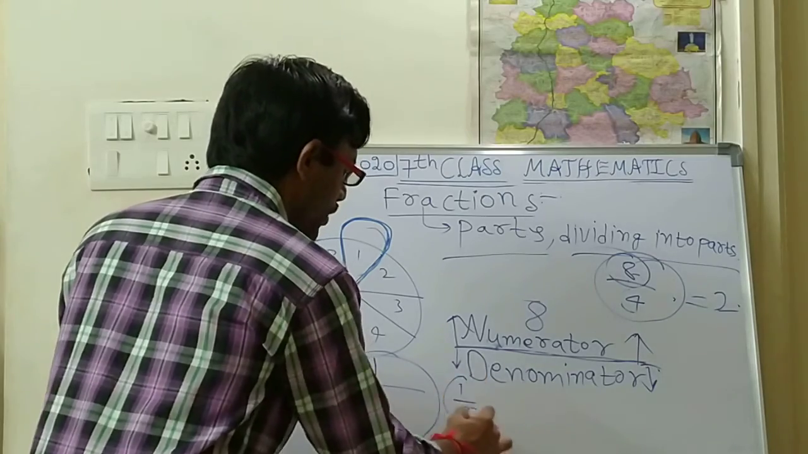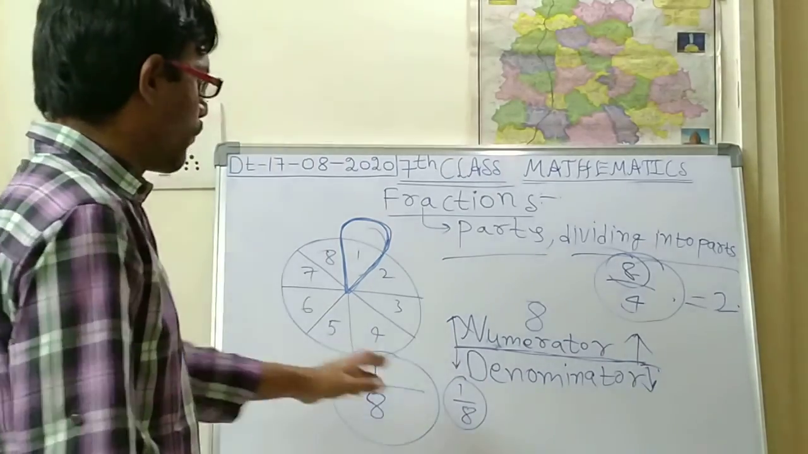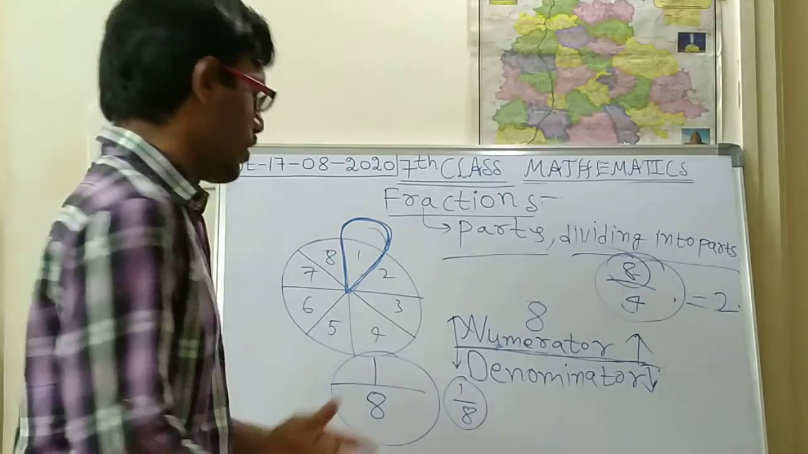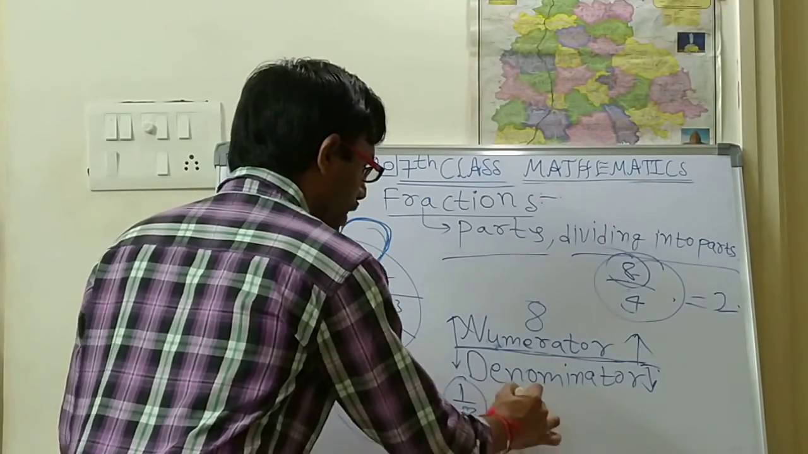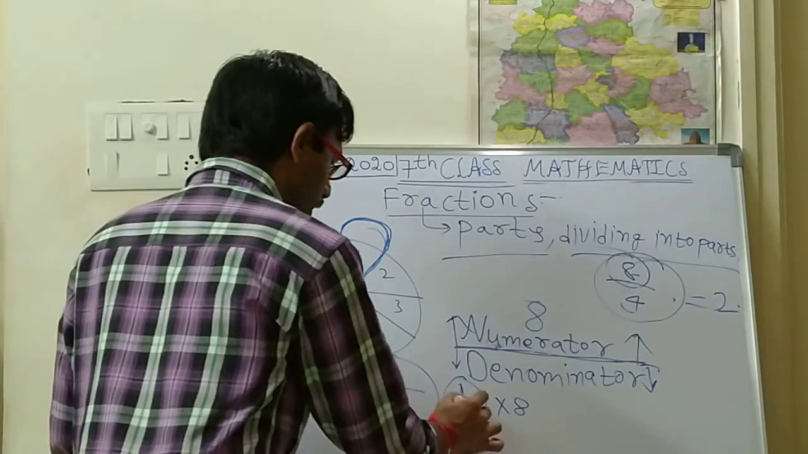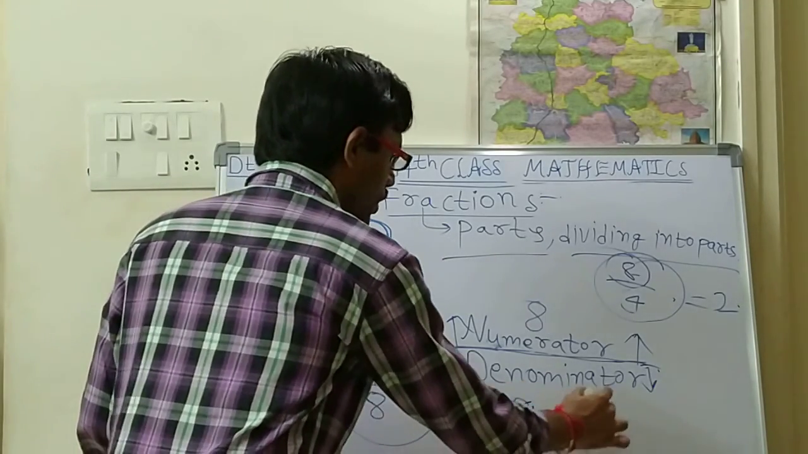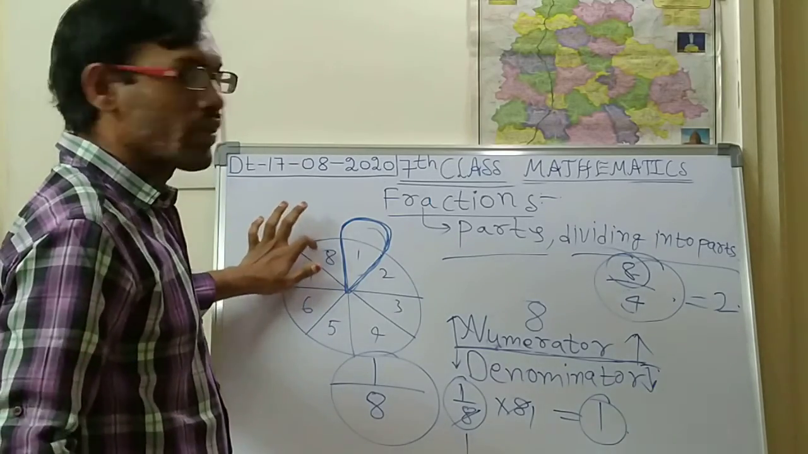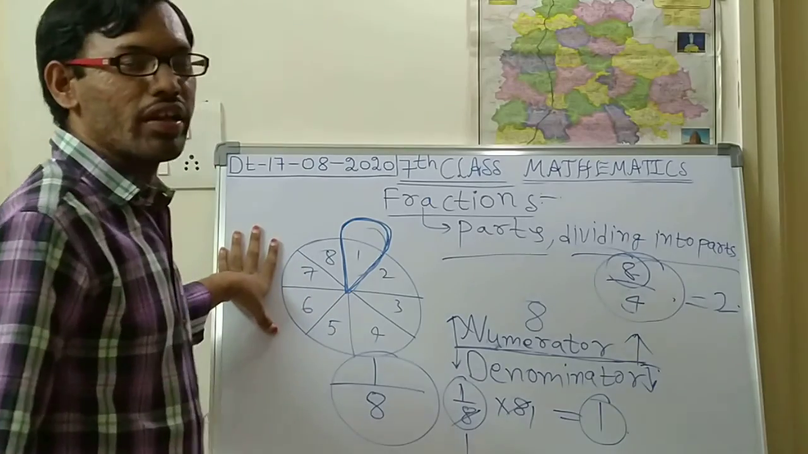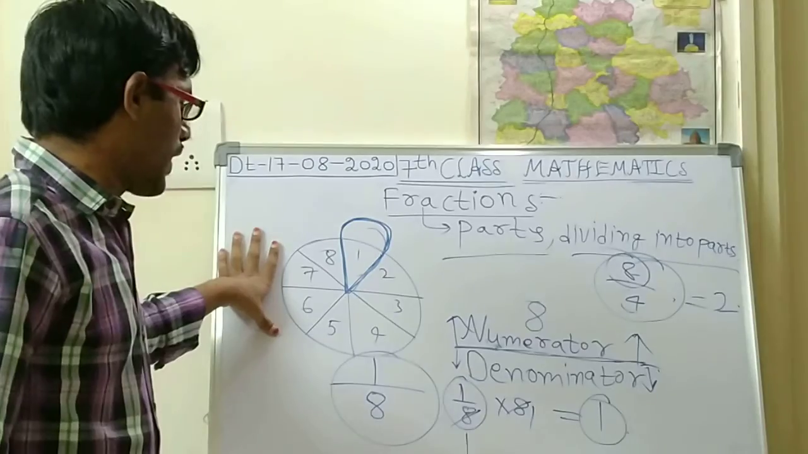Every piece will be 1 by 8 only. So if we give it to 8 children, what will it become? 1 by 8 into 8. So 8 ones are 8, so that will be 1. So this is called one thing, or one eatable item. Okay, so one item will be there.